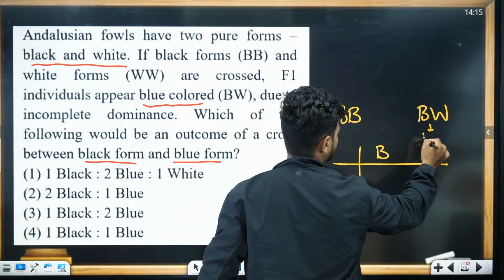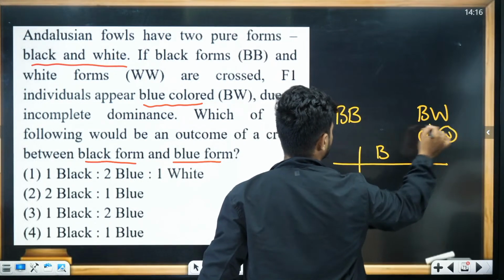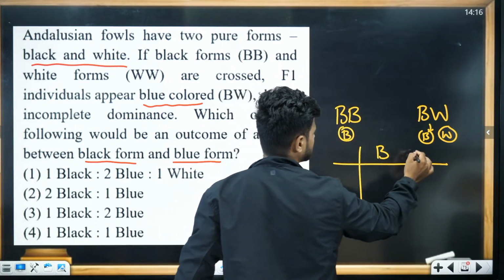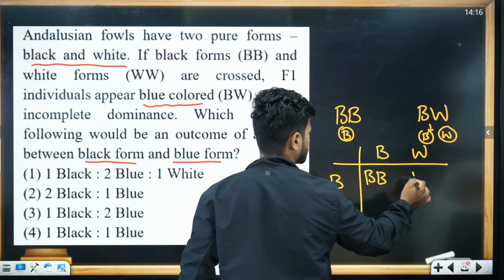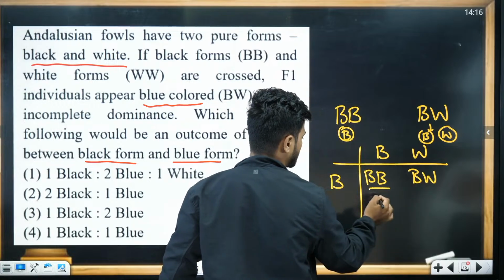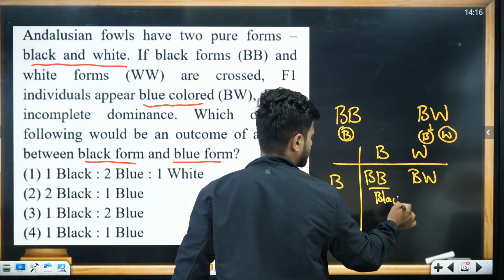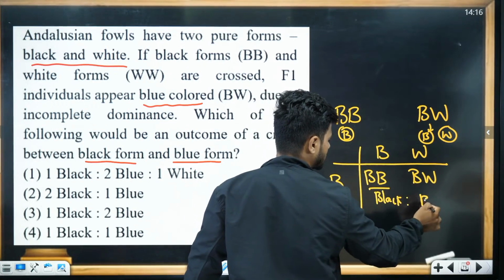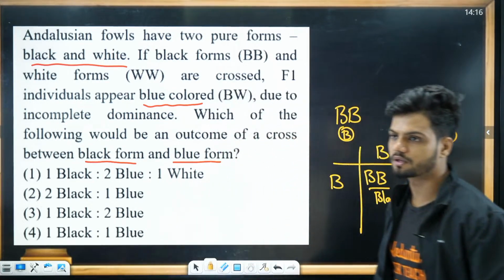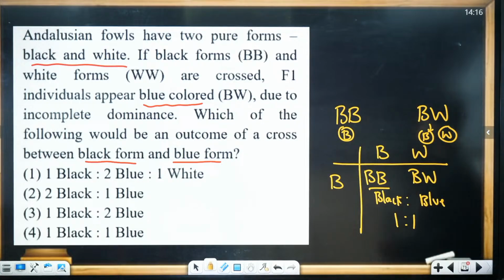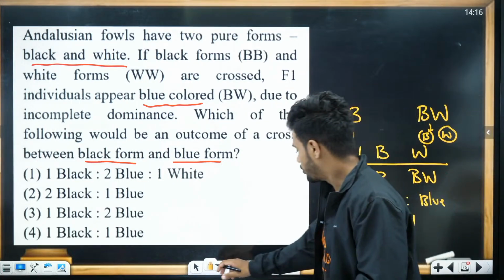Here we get 2 gametes, all of you know that, right? Here we get only B. This will be completely black, this will be completely blue. 1:1 ratio. So the answer is obviously option number 4.